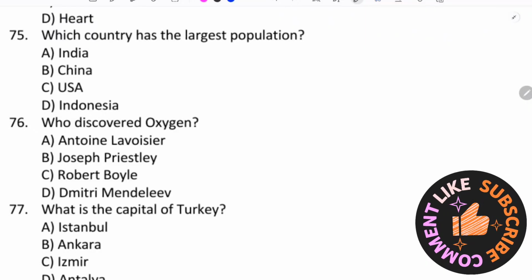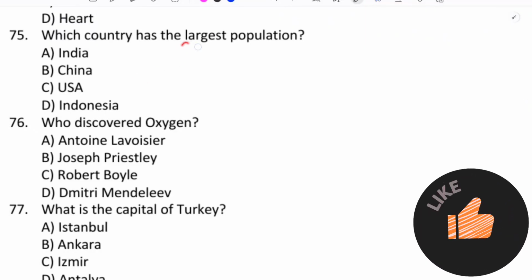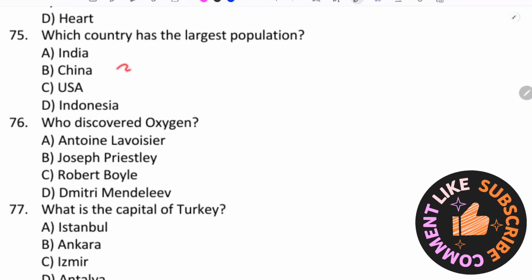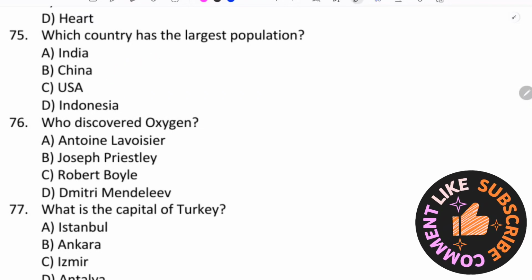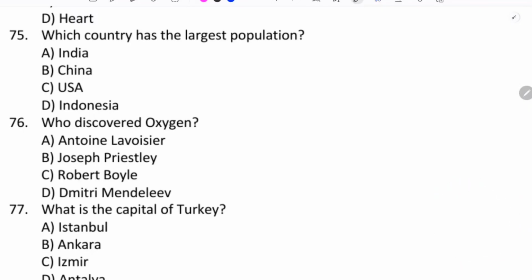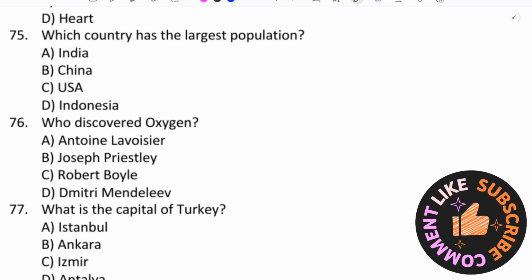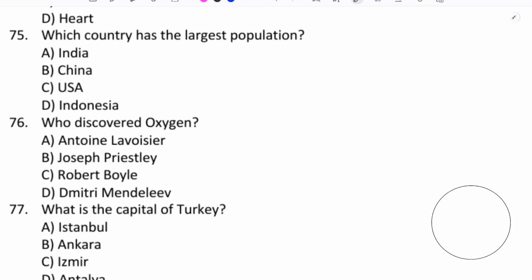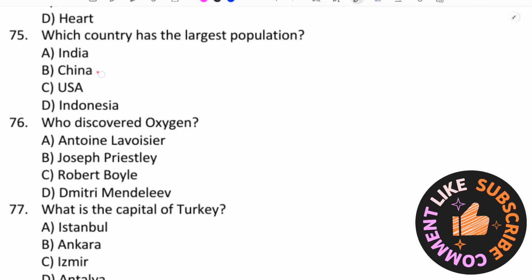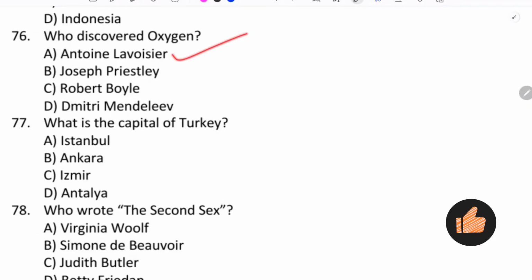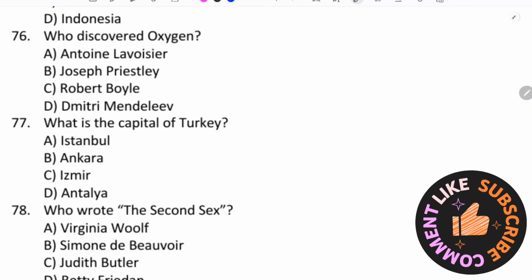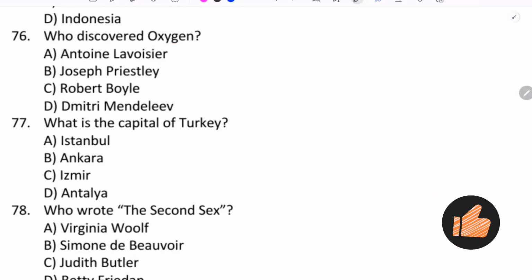Which country has the largest population? China. Now, at the time of the exam, you have to get the very latest information on whether India has surpassed China or not. So, which country has the largest population? China. Who discovered oxygen? Antoine Lavoisier.